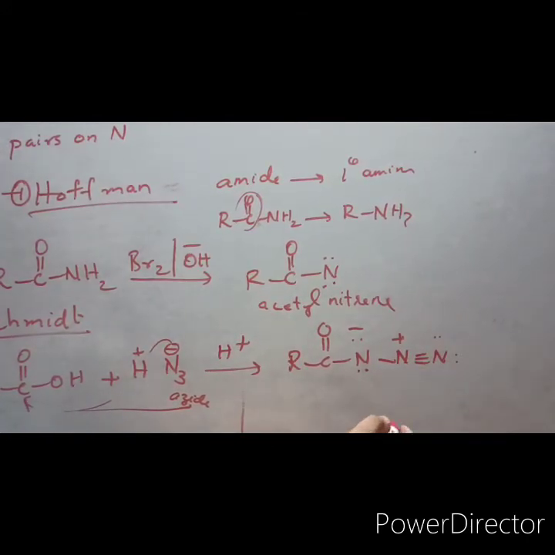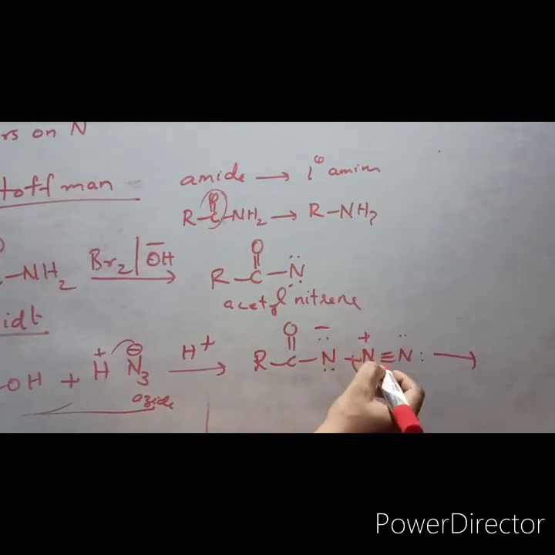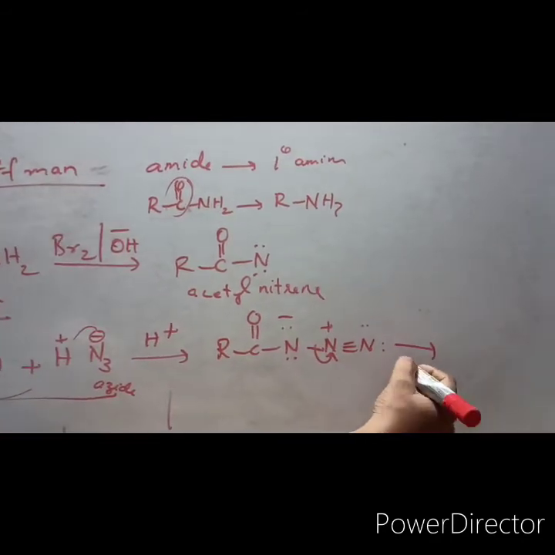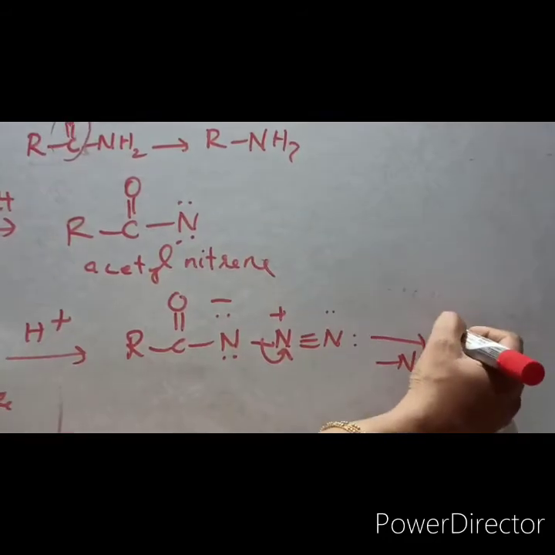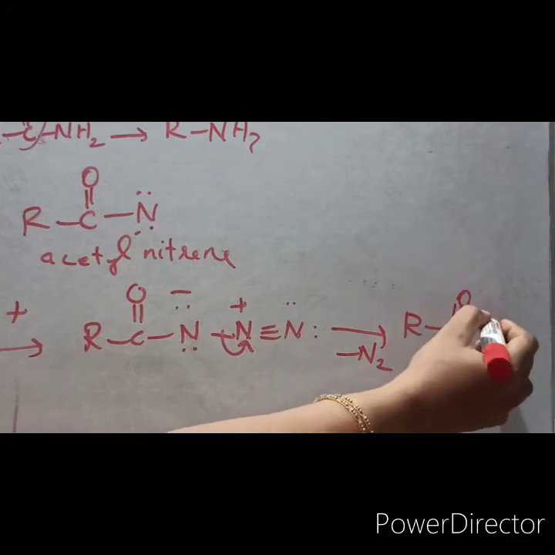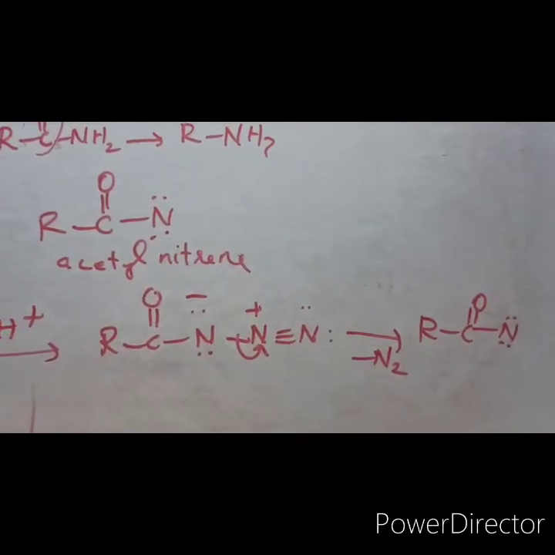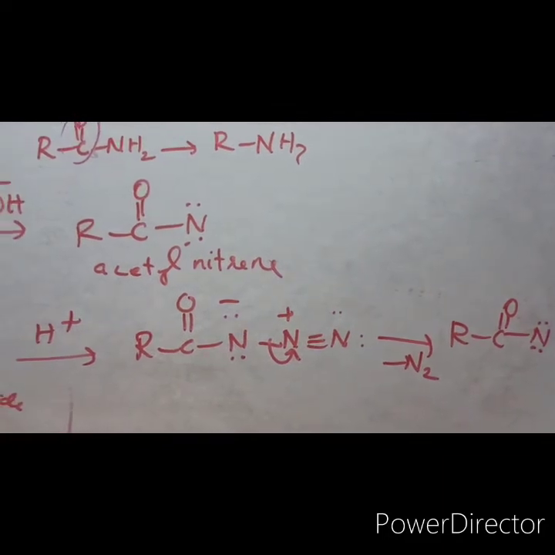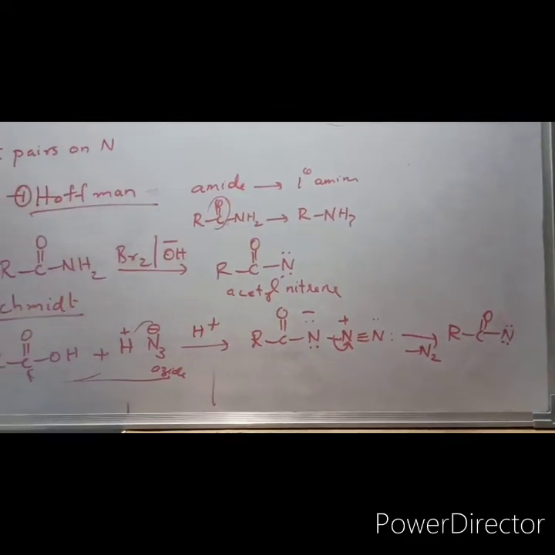like this. Now here, if you are shifting this pi electron to here, this will be becoming nitrogen. So nitrogen will be expelled. You will be getting again acetyl nitrene. So these are the two methods of formation of nitrenes. One by Hofmann reaction, the other by Schmidt reaction.